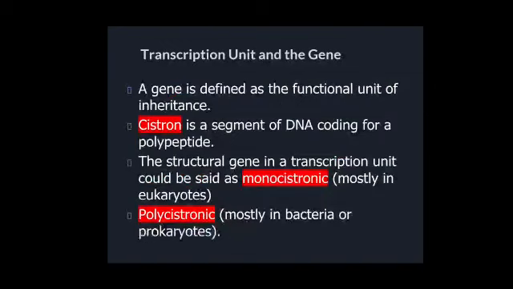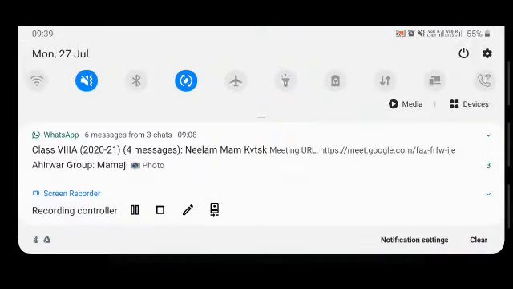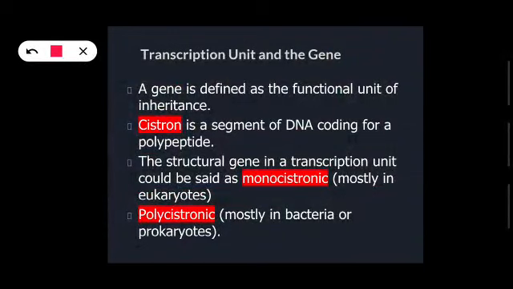Then transcription unit and the gene. We have seen that in between the promoter and terminator there is a gene. So what actually is a gene? Gene is basically the functional unit of inheritance. You know that the gene is the functional unit of inheritance. It is the gene which codes for the protein, and protein helps in our various functions.